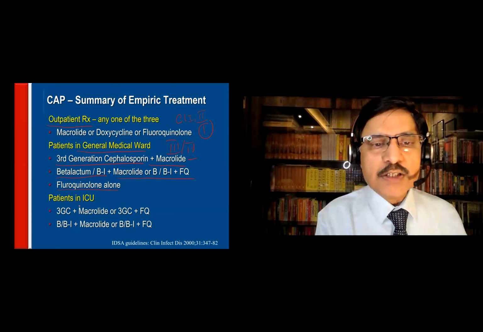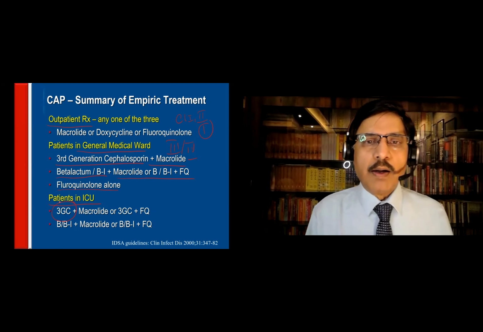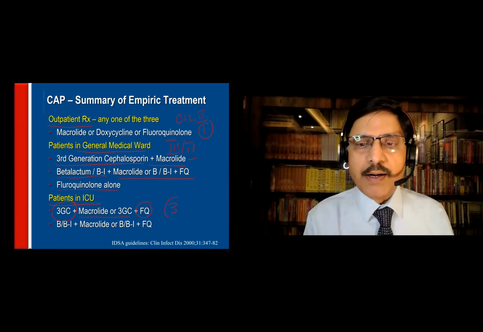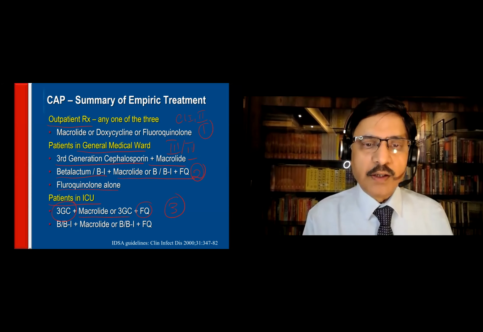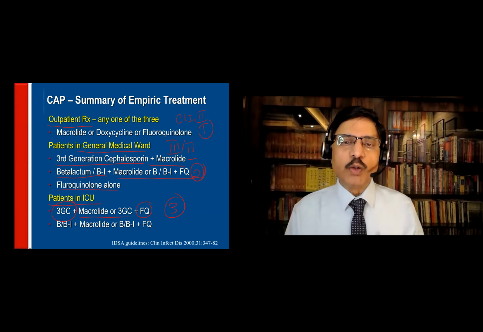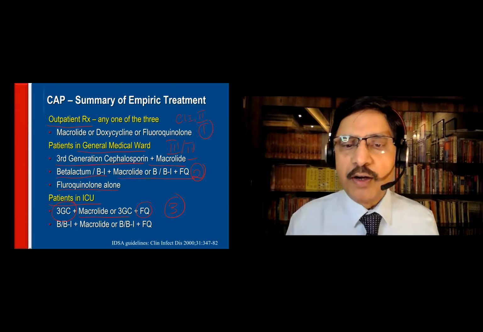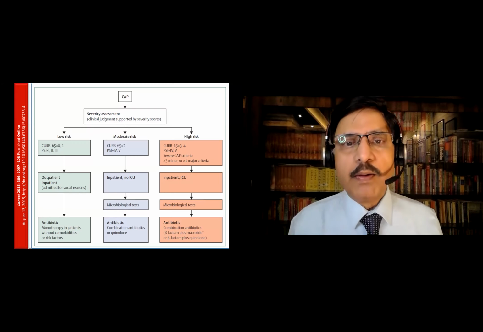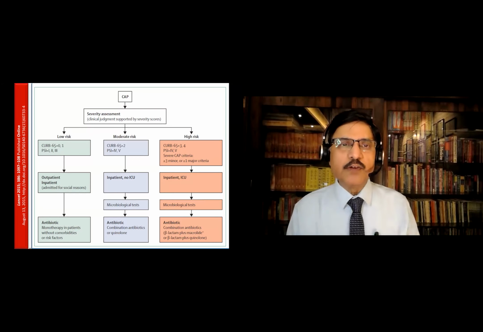If they're in the ICU, third generation cephalosporins, macrolide plus fluoroquinolone, three drugs are here. Here, two drugs are here. So if it is Pseudomonas, then the treatment is different. If it is MRSA, then the treatment is linezolid. Okay. Now this is a flow chart.